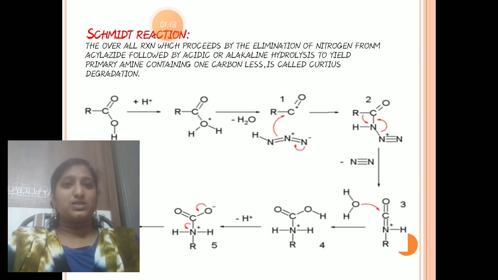So these are the different types of preparations of amines: the Hofmann bromamide method, Gabriel synthesis, ammonolysis and the Schmidt reaction, etc. These all are the preparations of amines.